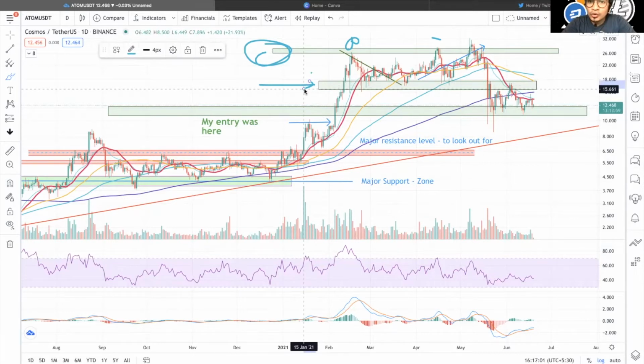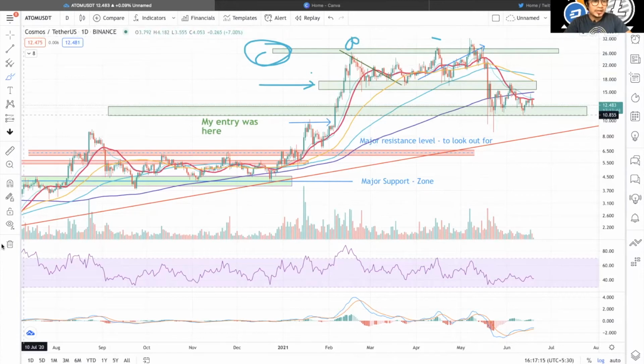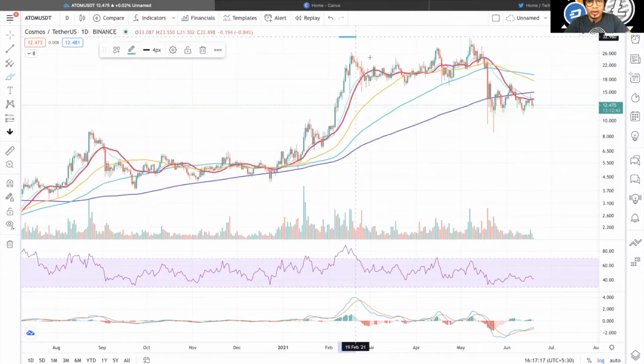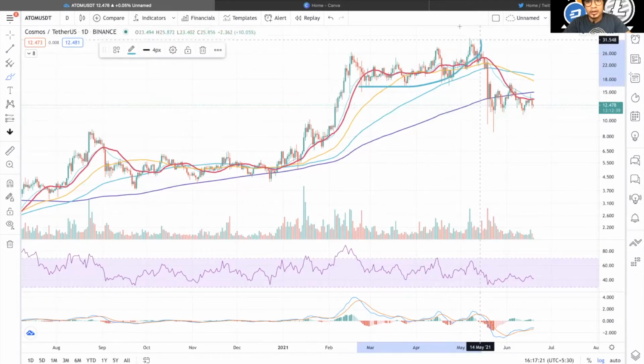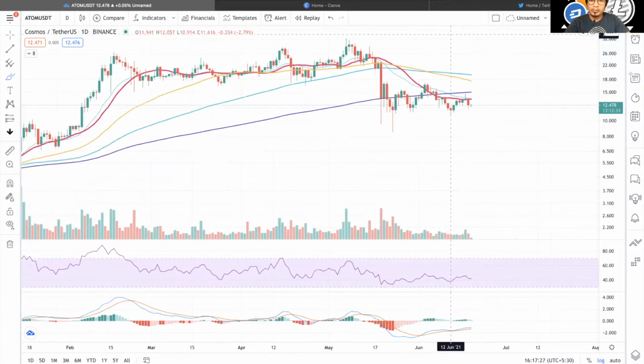As this support zone was working fine, this particular red candle was the sell-off done by our retailers, right? In this chart as well, the smart money got out here at this level and they didn't inform the retailers in this particular section. After that, you can see what happened. There's a bloodbath, and this is our consolidation phase.